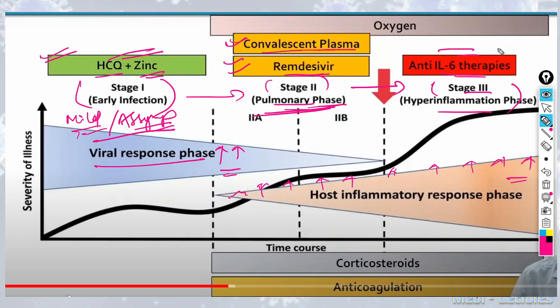Anti-IL-6 therapies like tocilizumab is required in stage 3, in which there is hyperinflammation due to host inflammatory response. Corticosteroids and anticoagulation should go on from stage 2 till the end of the infection, and oxygen therapy is also initiated from stage 2 and goes on till the end of the infection.